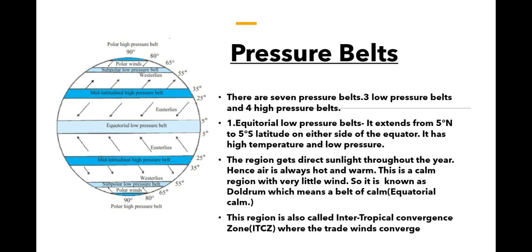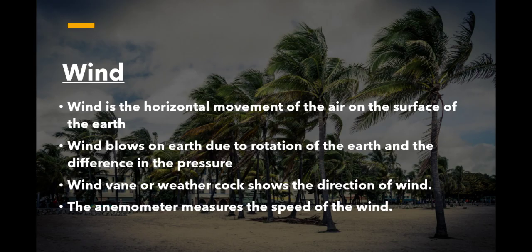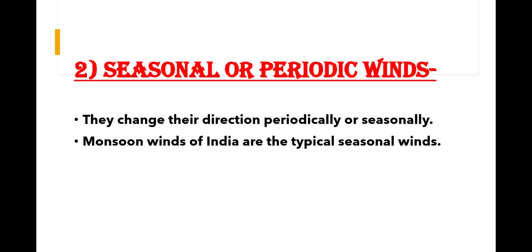Next we go to the other type of winds. The second type of winds are seasonal or periodic winds. Now these winds change their direction periodically or seasonally.